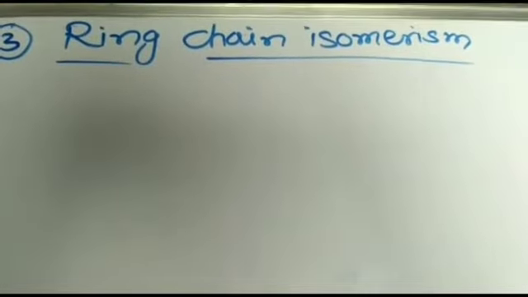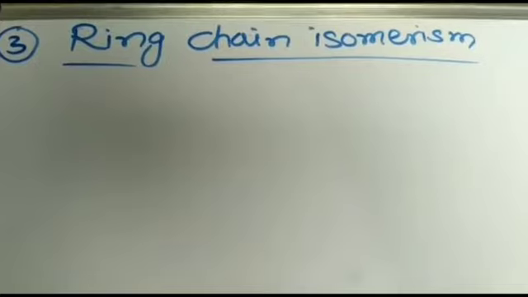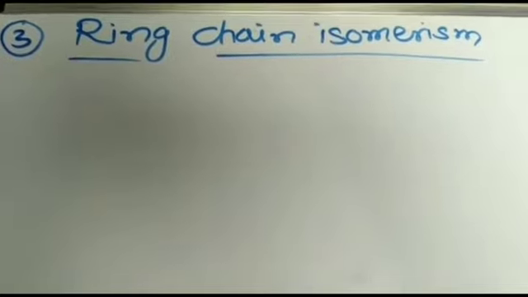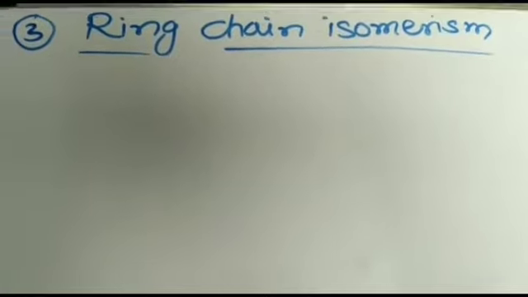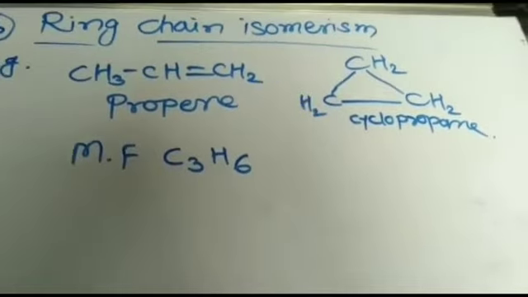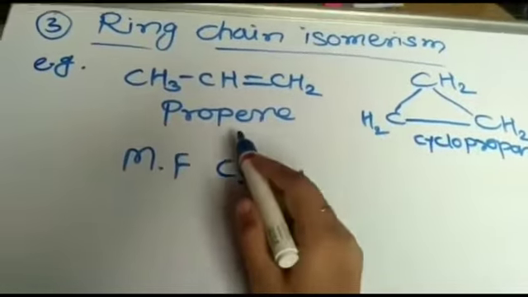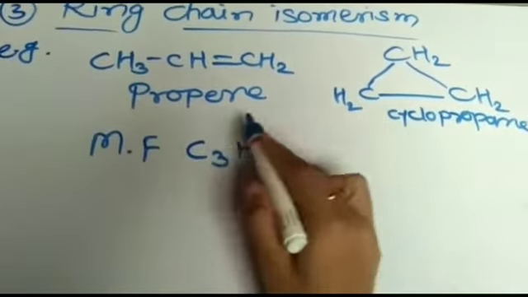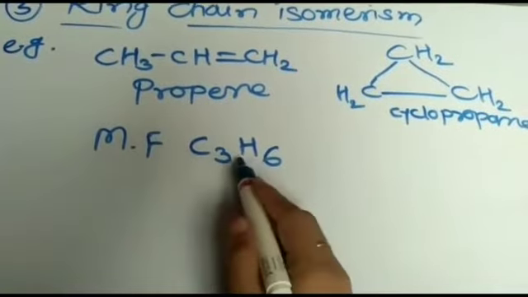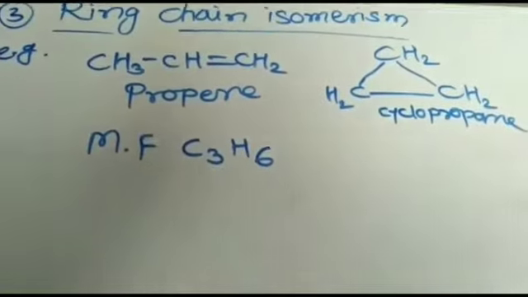Third, ring chain isomerism. In ring chain isomerism, due to a difference in the mode of linkage of carbon atoms, isomers may have either an open chain or a closed chain structure. Example: propene and cyclopropane. These are ring chain isomers. Propene is open chain, and cyclopropane is a closed chain, having the same molecular formula C3H6. Therefore, these are known as ring chain isomers of each other.